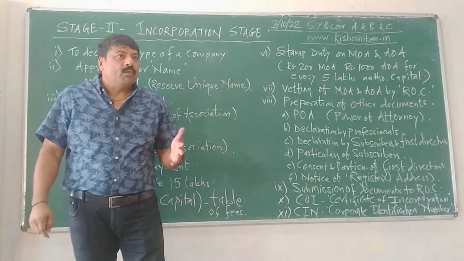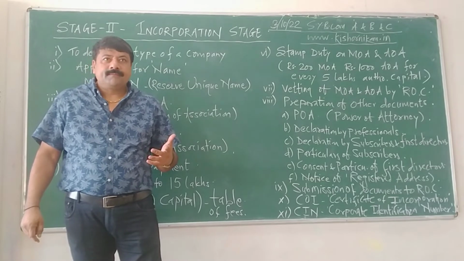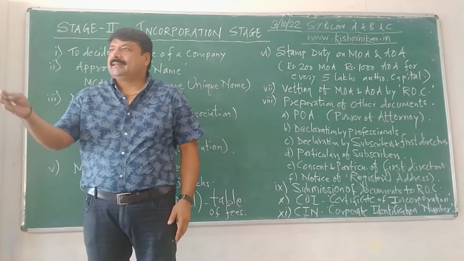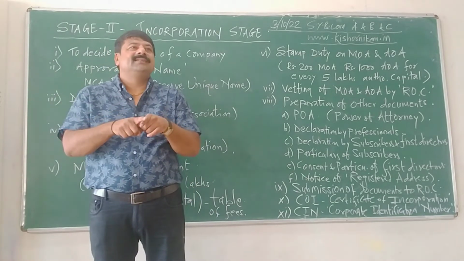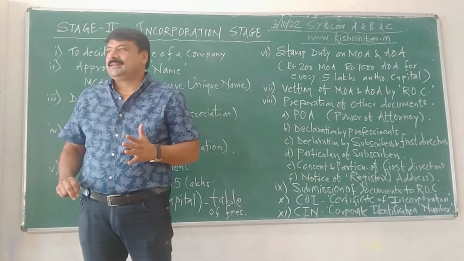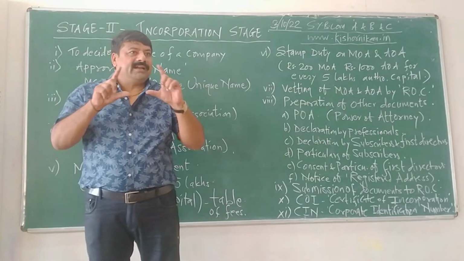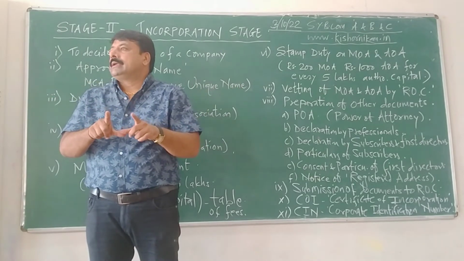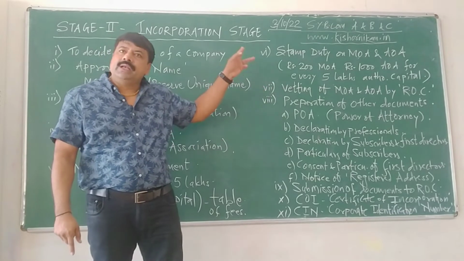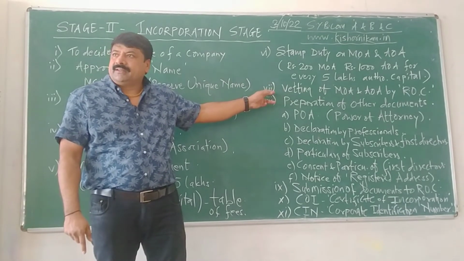Weighting of Memorandum of Association and Articles of Association. What is weighting? Weighting means to check, examine, scrutinize what is right, what is wrong. To weight means to check, to examine the correctness of a document. And the Registrar of Companies is the authority who will check, who will weight the document. Is that clear? So I hope it is understood.